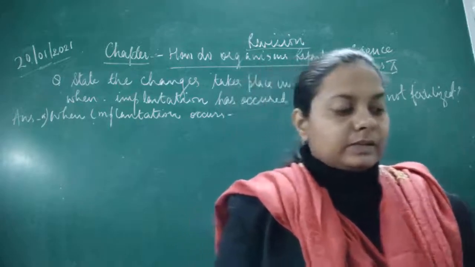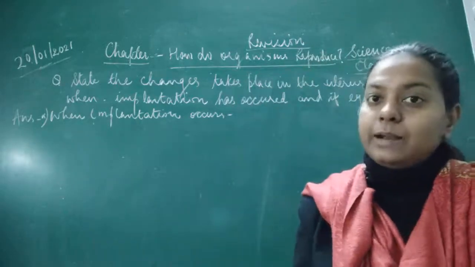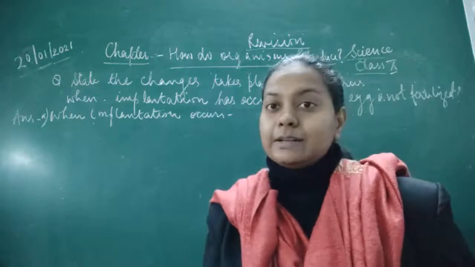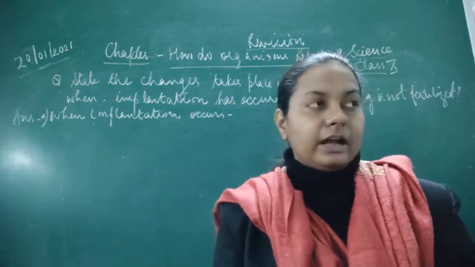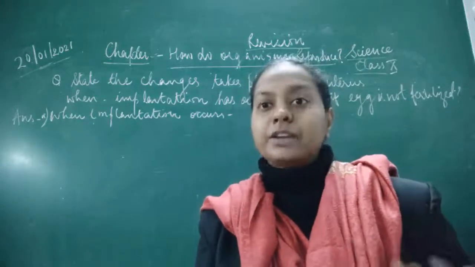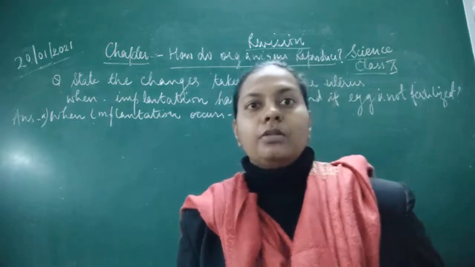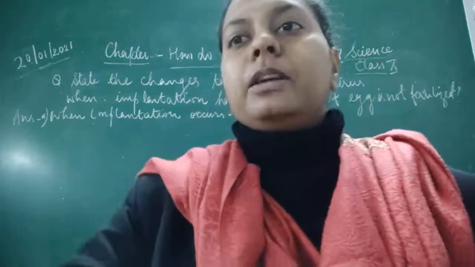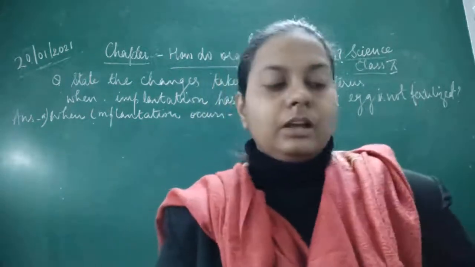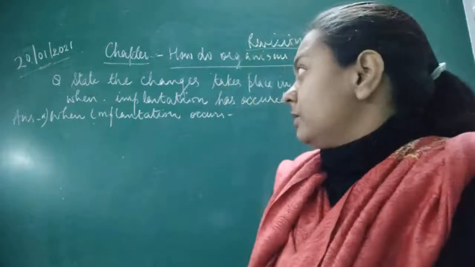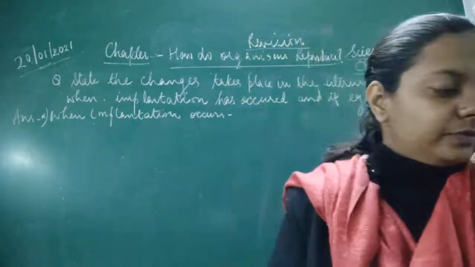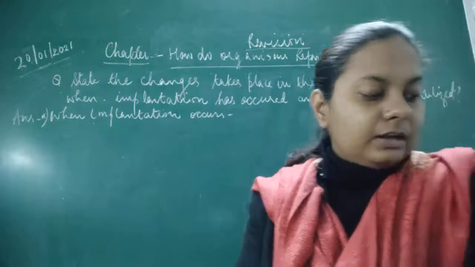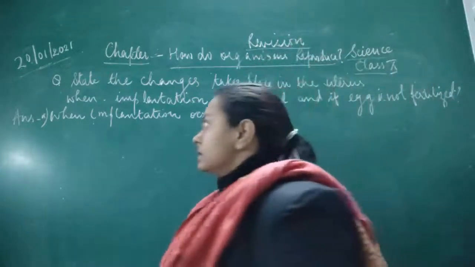Okay, and once it is, then the uterus becomes richly supplied with blood vessels, and it gives nourishment to the developing embryo. So here we are talking about what the changes are. So the first change which takes place is that when fertilization occurs, if